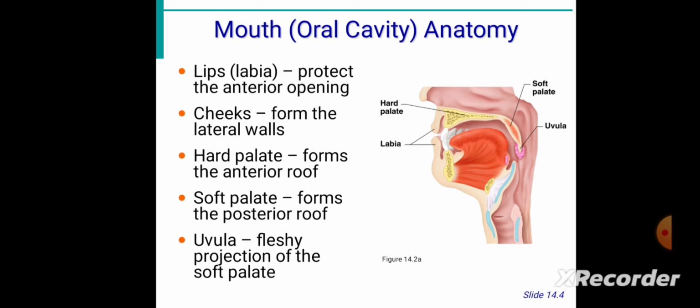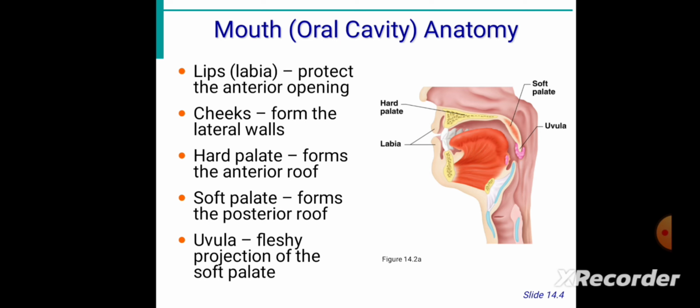Clear? Okay, so now vestibules are also there, which is the space between the lips and cheeks externally and the teeth and gums internally. This is the place which is called the vestibule, particularly between the teeth and gums.